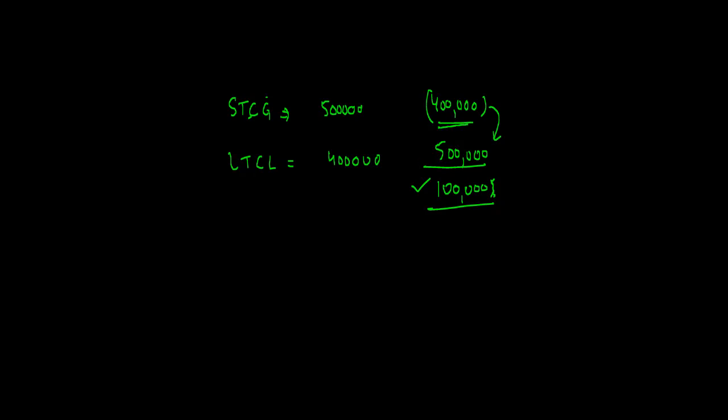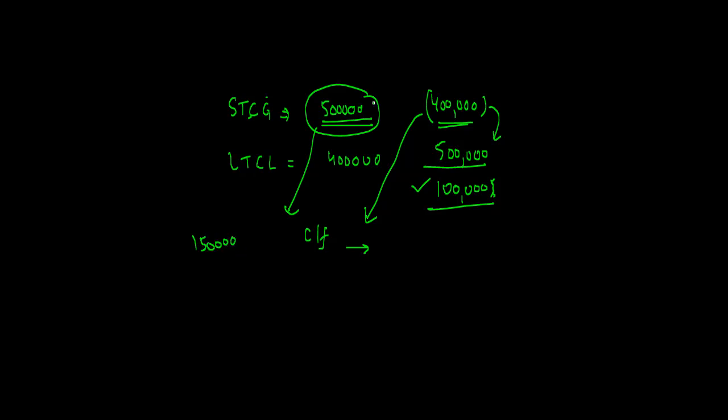Now, if I would not have set this off, what I will do, I will carry it forward. And next year, if I set it off against, let's say, this 5 lakh, the normal tax payable on 5 lakh at 30% is 1,50,000.